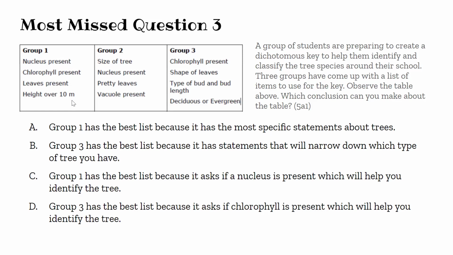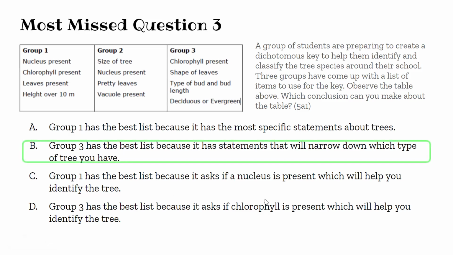Does that make sense? Well, height is a bit controversial. Every plant has leaves, but more specific should be the shape of the leaves, the type of the bud, and what kind of a tree it is. So 3 makes more sense, right? Because it will narrow down which type of tree you have. So B is the right answer.